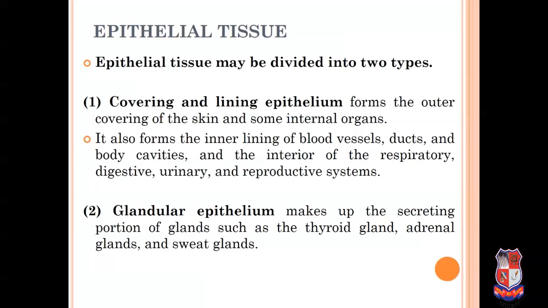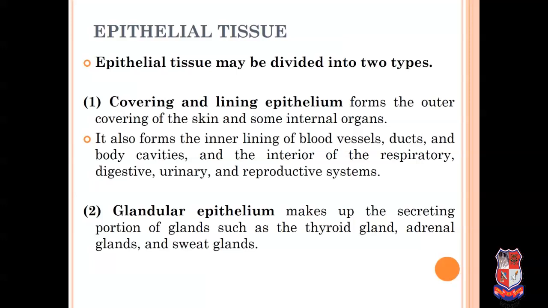Now, classification of epithelial tissue. In the last slides, we have discussed types of tissue. Now, types of epithelial tissue. So, epithelial tissue may be divided into 2 types. One is covering and lining epithelium, and the second one is glandular epithelium.